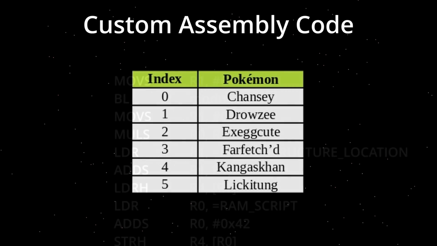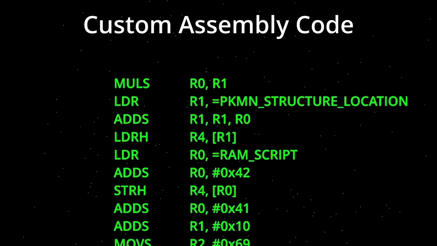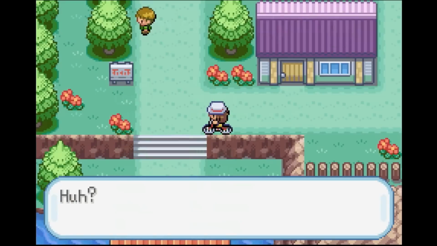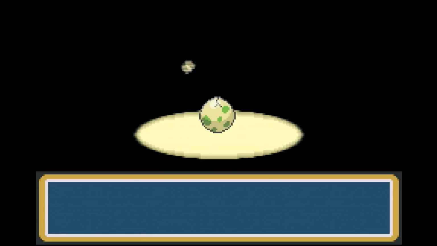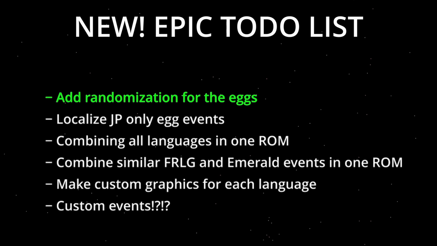Nothing too crazy, right? Lastly, in our assembly code we added the part of the egg script that determines the Pokemon and its moves. That is basically it for our custom assembly code for the randomization. Now you can get each Pokemon through server randomization in one single ROM instead of 6 different ones. And with that, the first step is done.